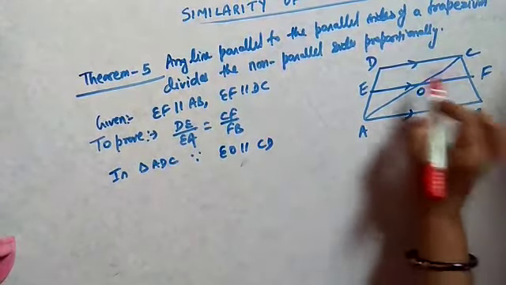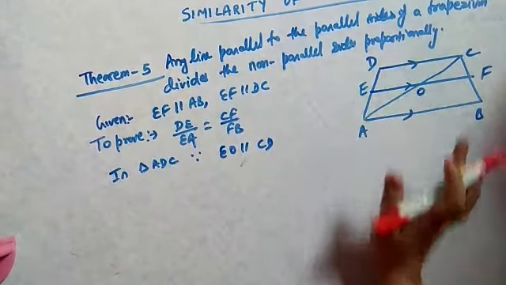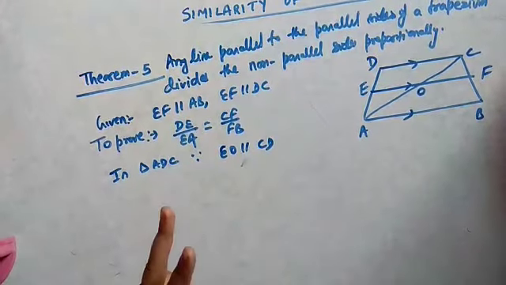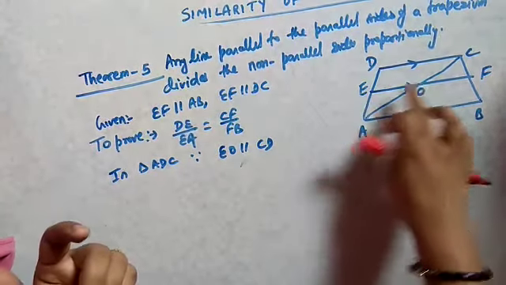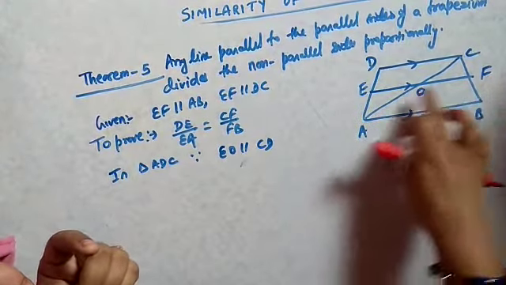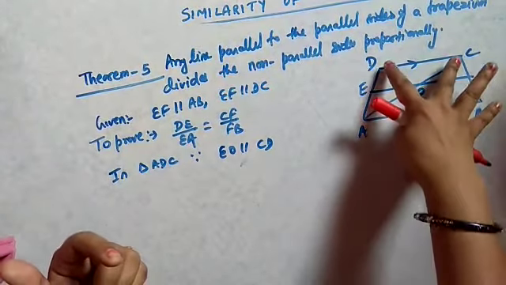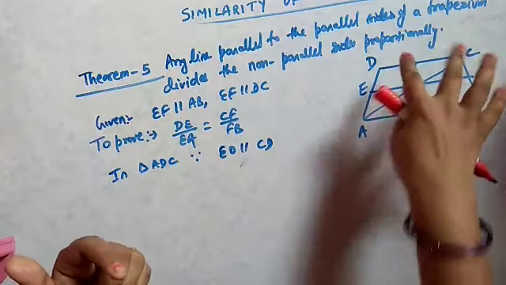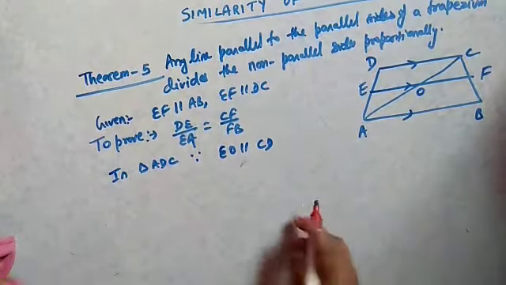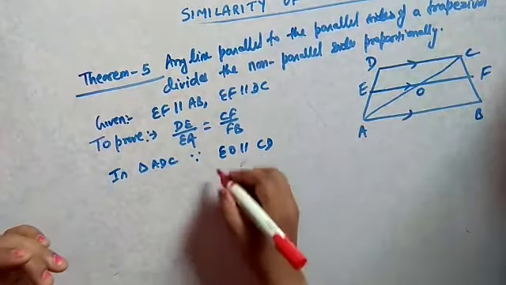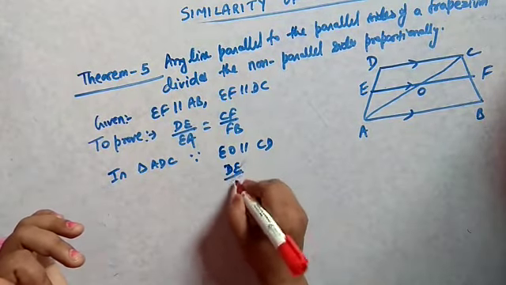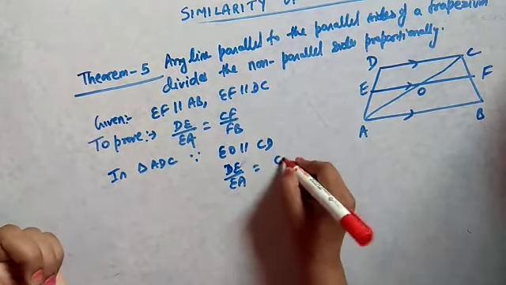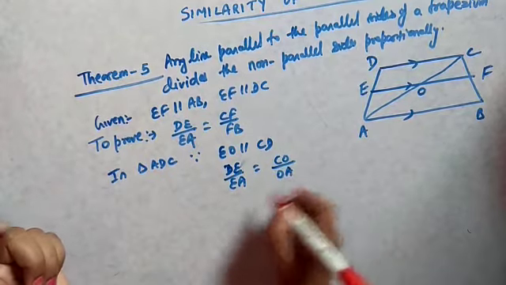See, if EF is parallel to CD, then EO will also be parallel. If two lines are parallel, then their parts are also parallel. So EO is a part of EF. Since EF is parallel to CD, it means EO will also be parallel to CD. So since EO and CD are parallel, we can say that DE by EA equals CO by OA.